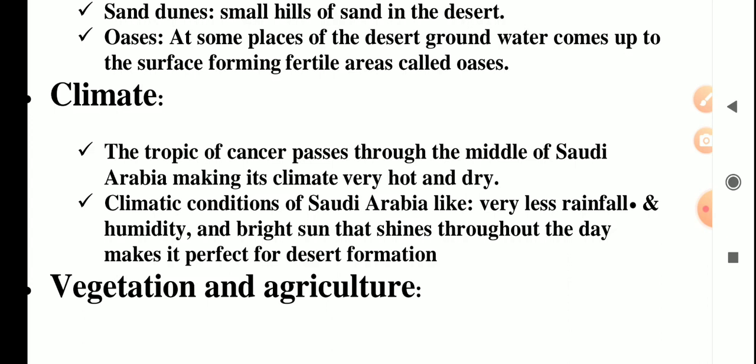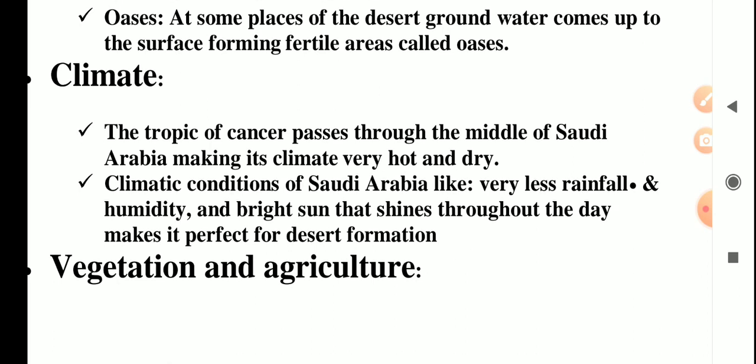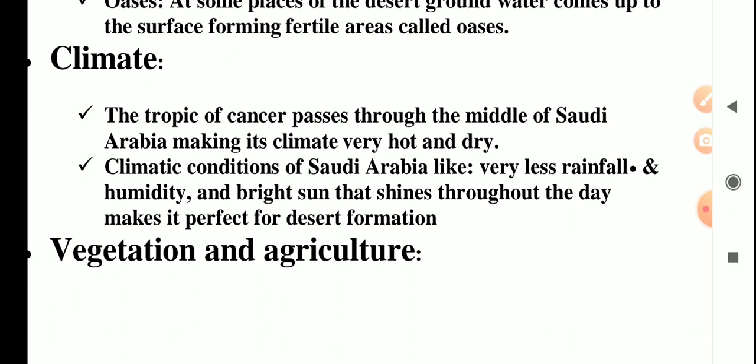During the daytime the sun shines very brightly, and during the summer season from May to September, the days are very hot and the nights are very cool. The temperature during the daytime goes up to 50 degrees Celsius.